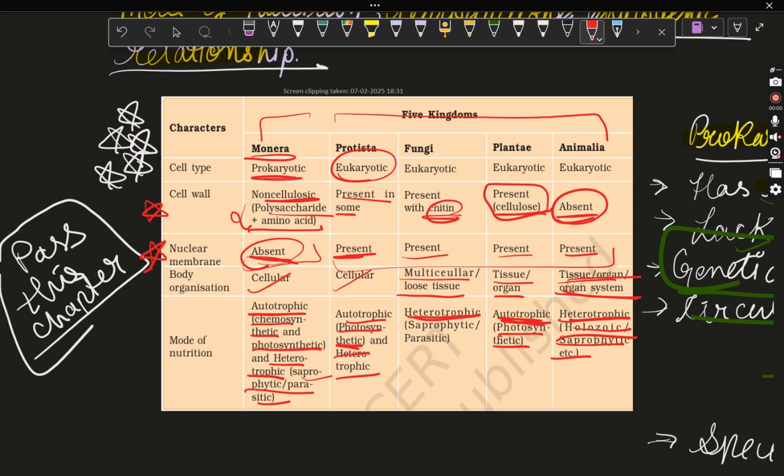Means they take the part of that organism, like we eat only the fruit of the plant, which is living. A plant is of course living. We eat the dead part of the plant or other animals, chicken and all that. So this is heterotrophic but not parasitic. Okay. So this is how the five kingdoms have been divided.